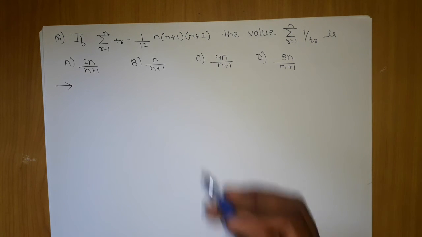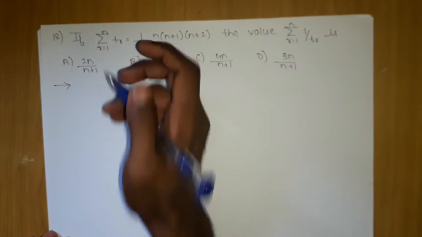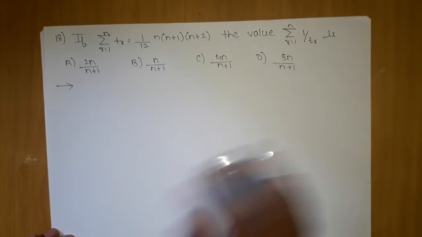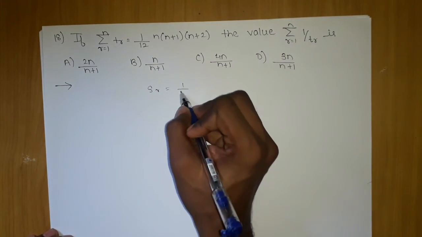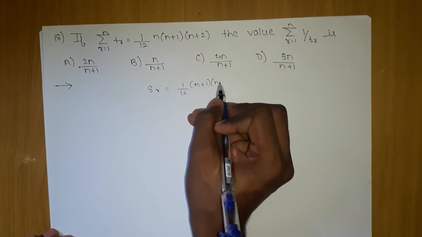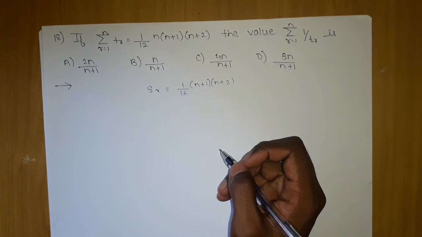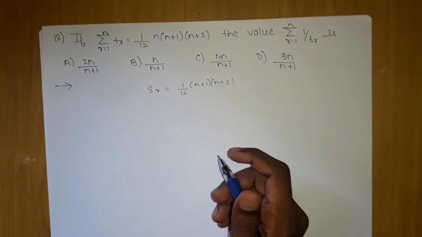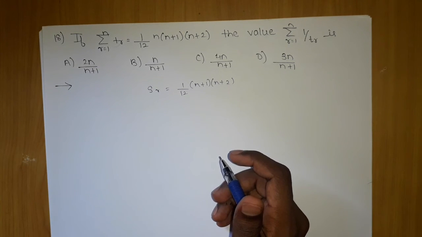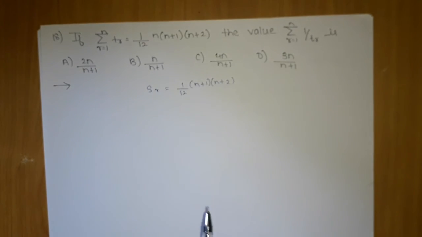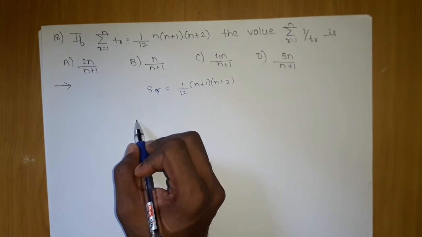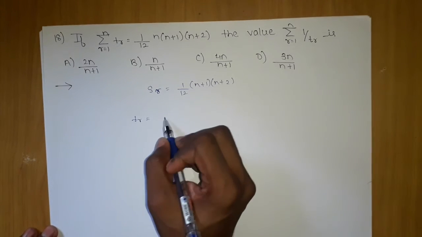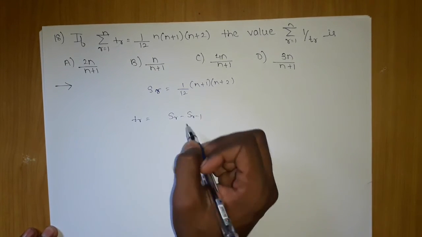Now can you tell me what is given? If you say Tr, then it means you have not studied anything till now. It is summation Tr. Okay, Sr is given to us as 1 upon 12 into n into n plus 1 into n plus 2, because it is summation, it is given summation Tr, so it is nothing but Sr. So never make this mistake. I always ask children what it is, they always say this is Tr. Please never make that mistake, it is summation, Sr. Okay, so if you can analyze that, we want 1 upon Tr, but can I get my Tr? Yes, easily. Tr will be Sr minus S(r minus 1), a standard formula.